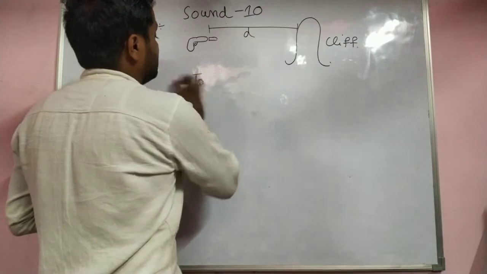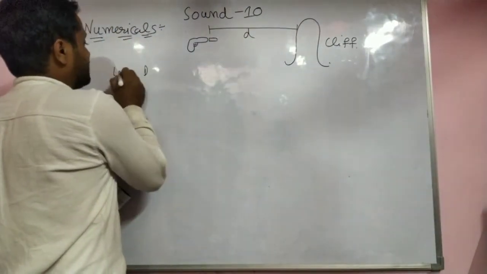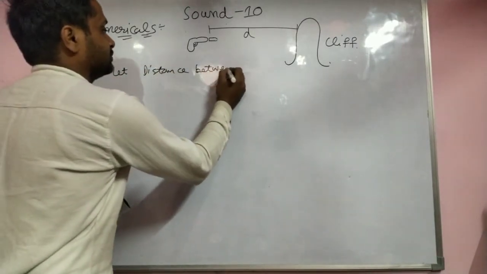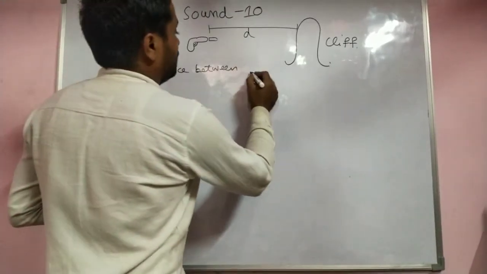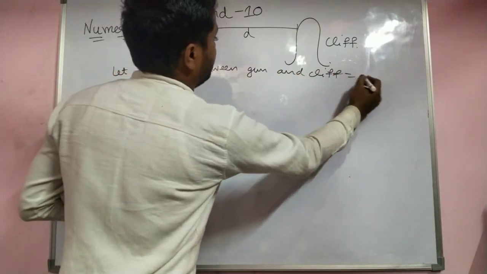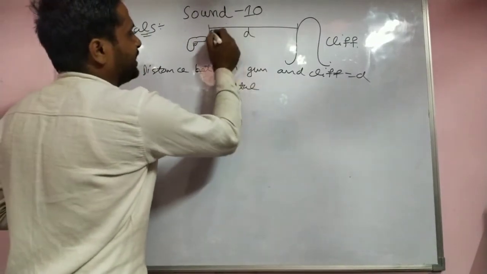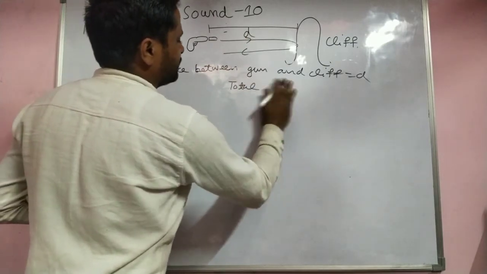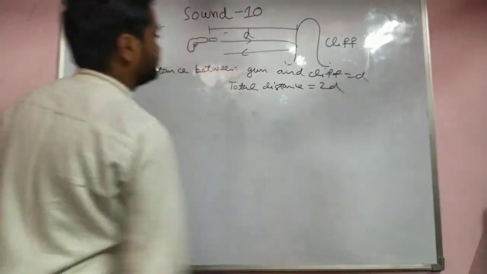First of all, let the distance between the gun and the cliff be D. The total distance covered to hear an echo is: the sound goes to the cliff and comes back. So the total distance for an echo is 2D.